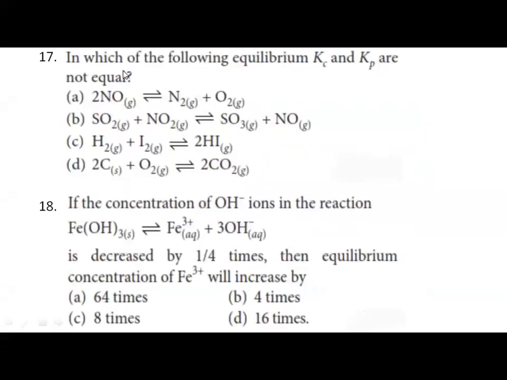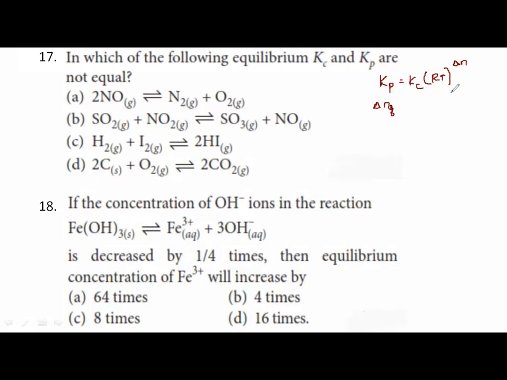Yes, next question. In which of the following equilibrium Kc and Kp are not equal? See, we know that they have given these equations. We know that Kc and Kp are related how? Kp is equal to Kc RT delta N. Delta N is the total number of gaseous moles, the difference in the number of moles of the products and the reactants in the gaseous state.